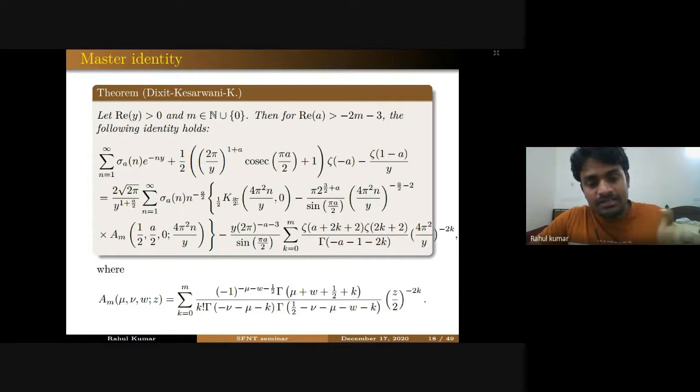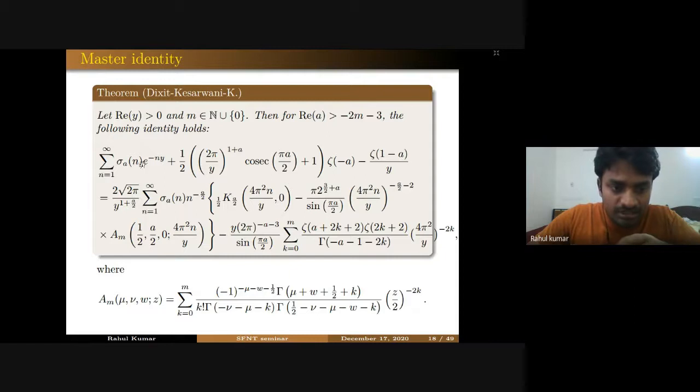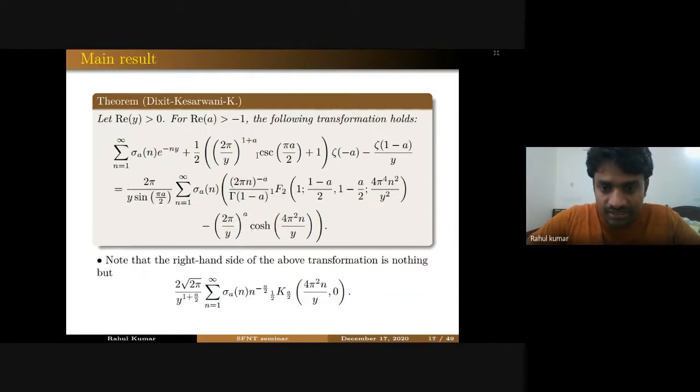I will explain why we call it a master identity. Again, you fix real part of y greater than 0. You take m any natural number, but it can also take the value 0. Then for real part of a greater than -2m-3, the following transformation holds. Again, you have sigma of a n exponential minus ny, and on this right hand side again you have sigma of a n. You can see that the left hand side of this identity and the previous identity are the same.